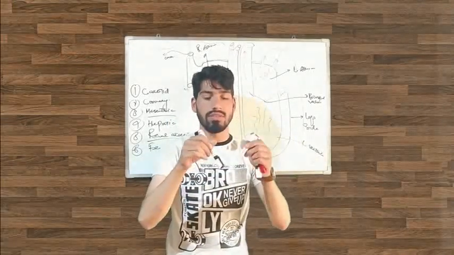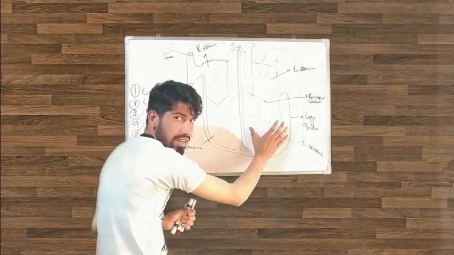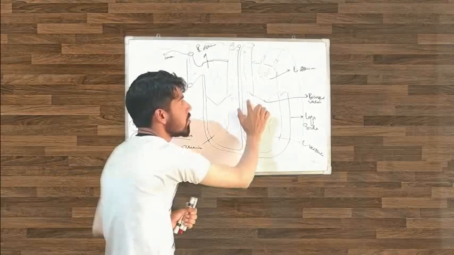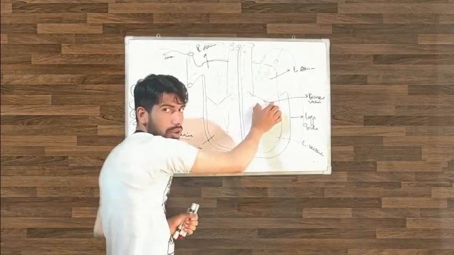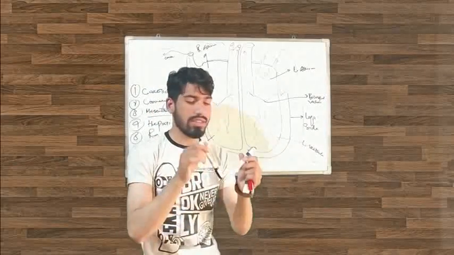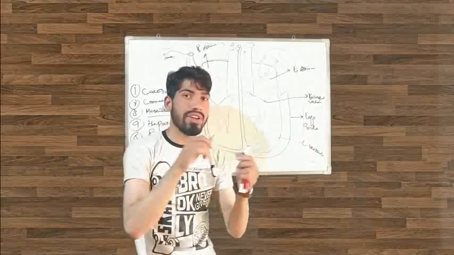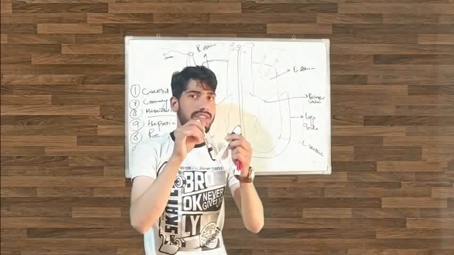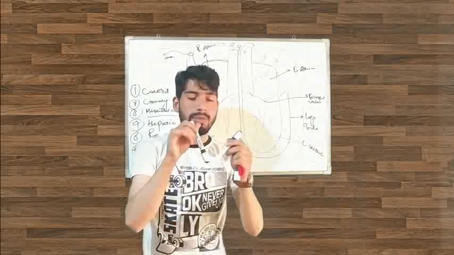So when this left ventricle contracts here, the blood flows into the aorta, and at that time this bicuspid valve will be closed. It will be closed like this. When this left ventricle pumps the blood and sends it to the rest of the body, at that time the bicuspid valve will be closed.